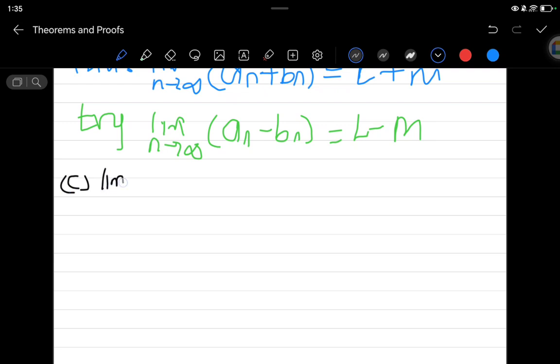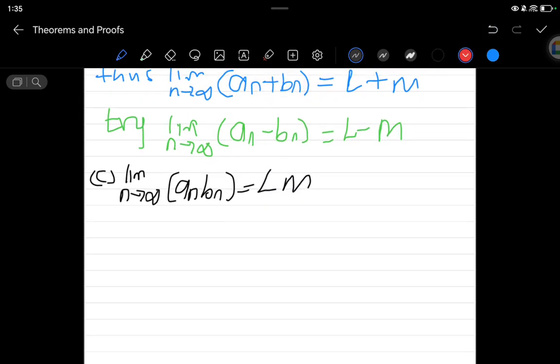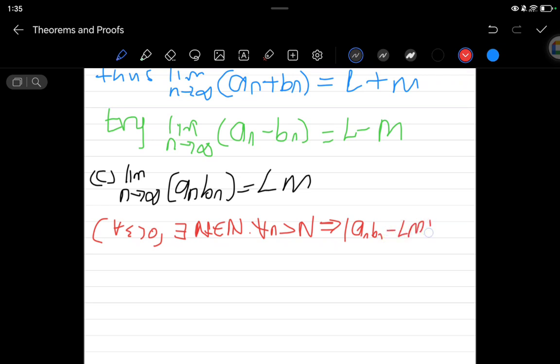We have the limit as n approaches infinity of a_n b_n, which is also, no, it's LM, right? And we know this, right? We know that for all epsilon greater than 0, there will exist N, an element of the natural numbers, such that for all n greater than N, this will always imply that we have the absolute value of a_n b_n minus LM less than epsilon.